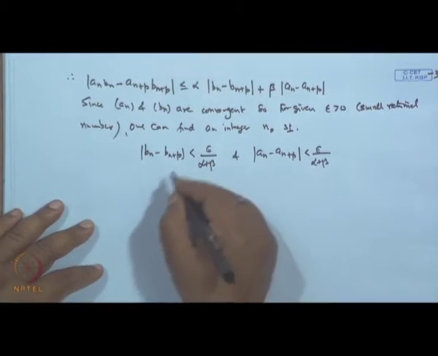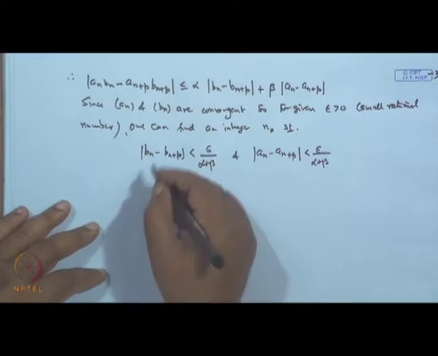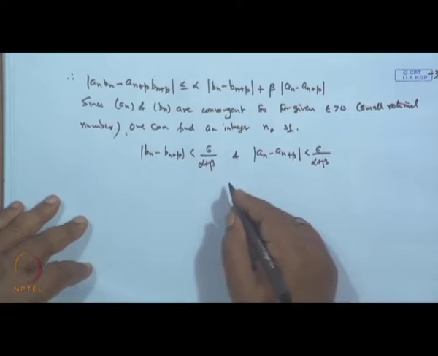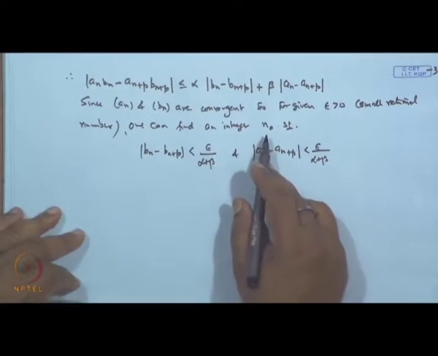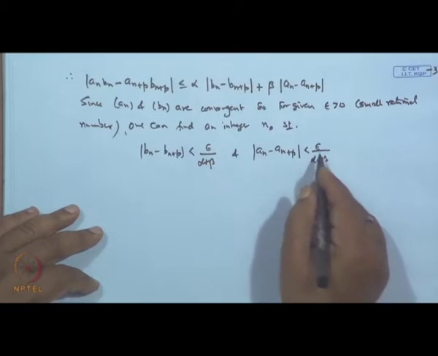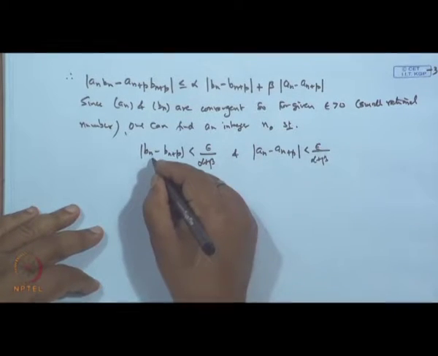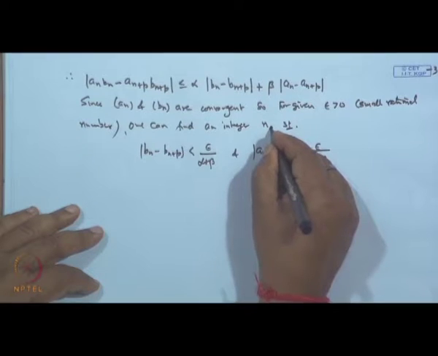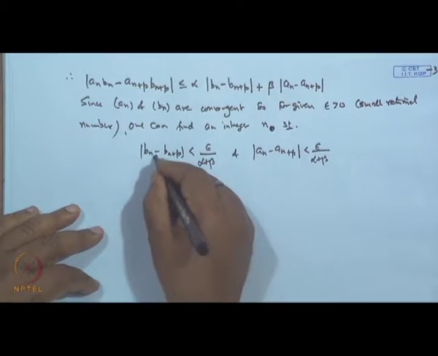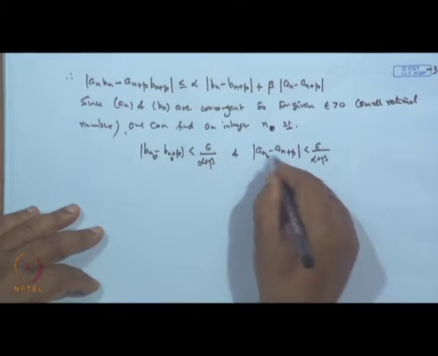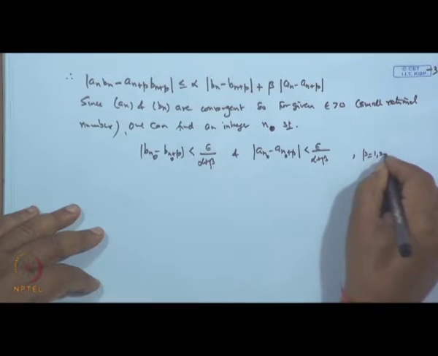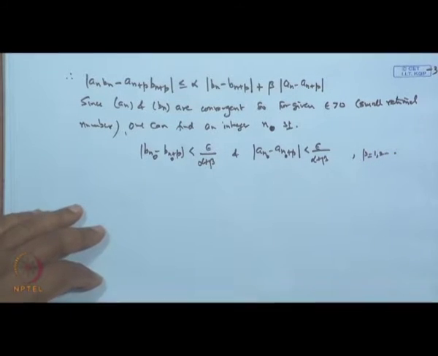For n we can find an n such that this holds. So, instead of n naught we can say just n, where p is 1, 2, 3 and so on, by definition.